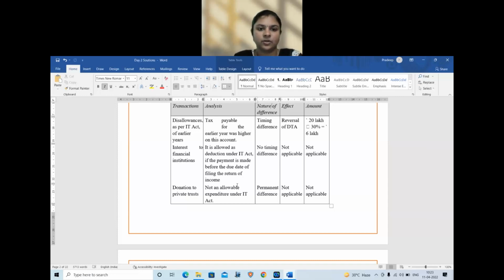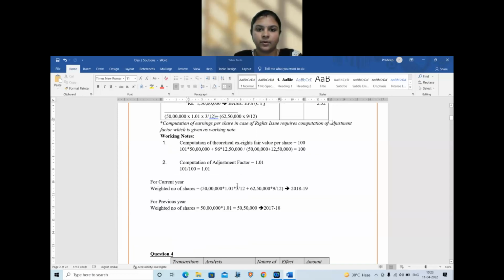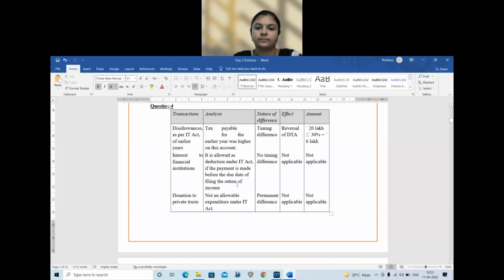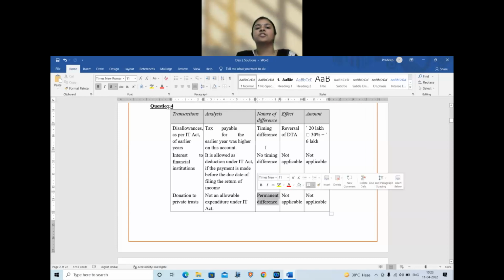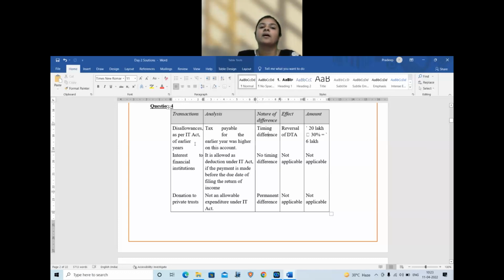I'm showing the wrong question. Okay. First question. Disallowances as per IT Act. Tax payable was higher for the earlier year. Therefore, it is a reversal of DTA.